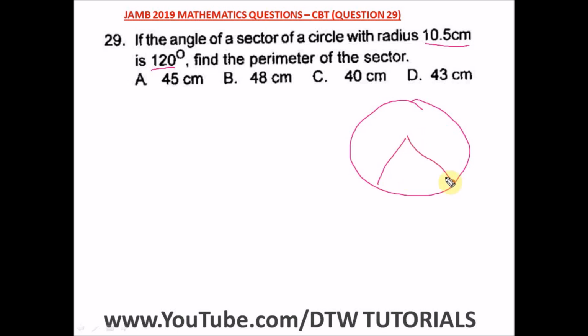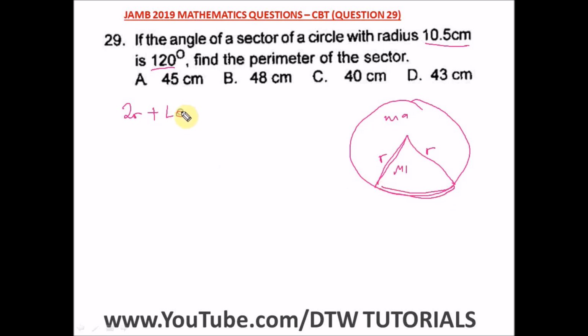So this could be one sector. This is a major sector. This is a minor sector. This is a sector and this is a sector. So to find the perimeter of the sector, here this is a radius, this is a radius. So the perimeter of a sector is 2r plus the length of the arc. This is the length of the arc.